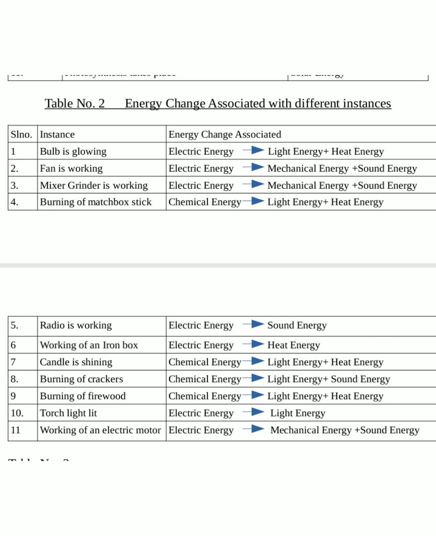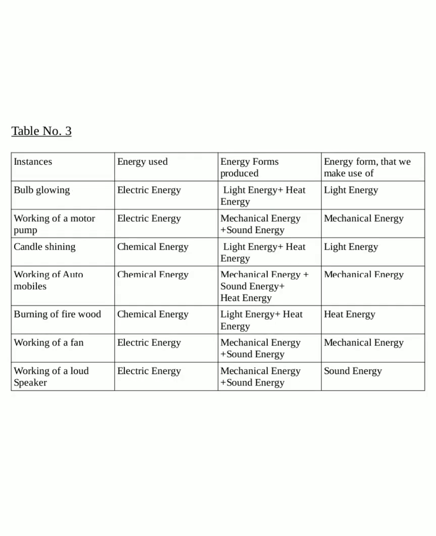Okay. From these examples, let's consider the example of burning firewood. We use a firewood stove to cook the food. That is, we need heat energy to cook the food. But the chemical energy contained in this firewood is converted to heat energy and also light energy. But we don't want light energy from the firewood. We only need heat energy. Thus the chemical energy is wasted, isn't it?